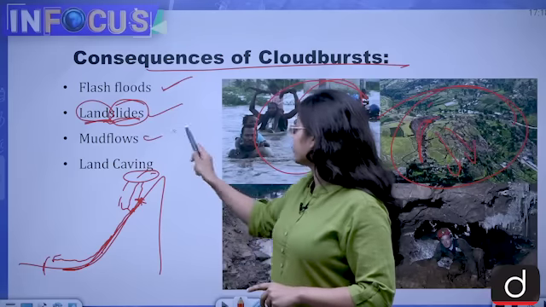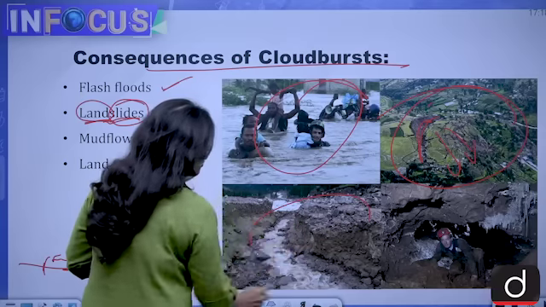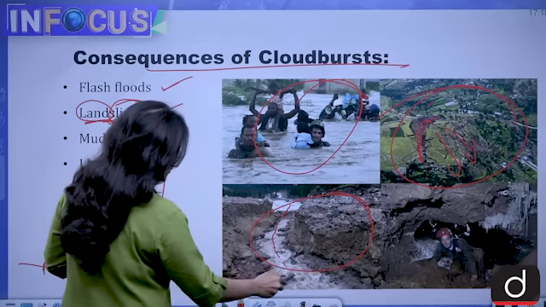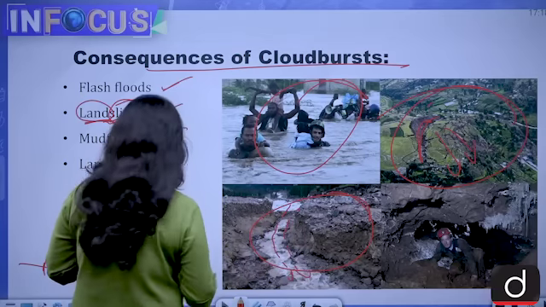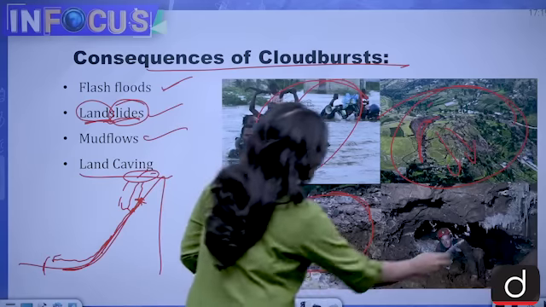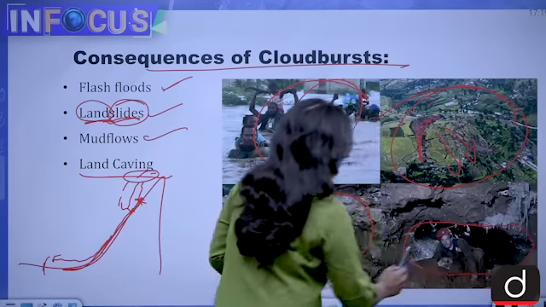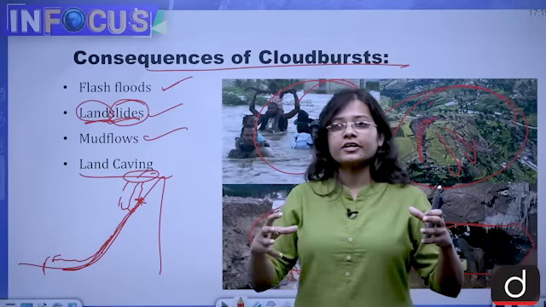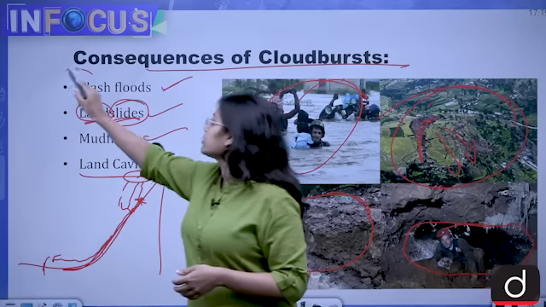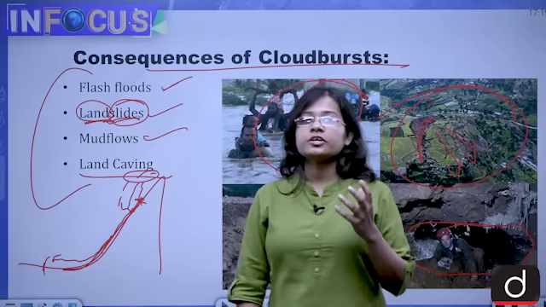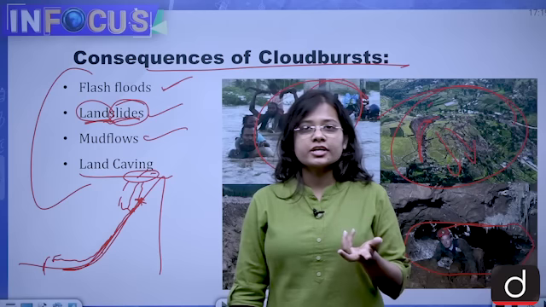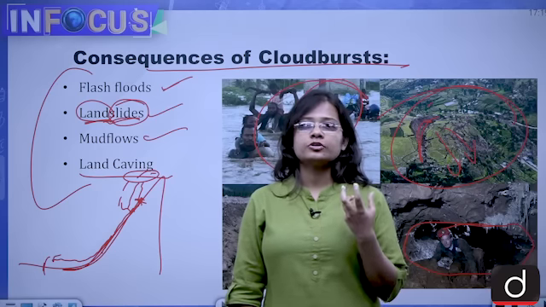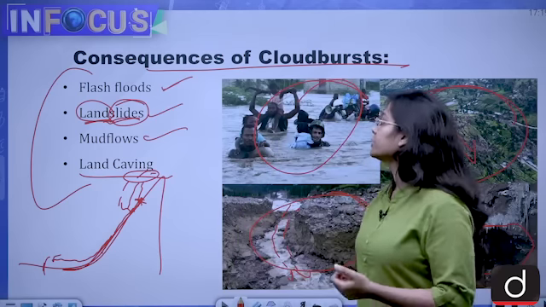Then come the mud flows. This is mud flow. Then land caving. The land becomes hollow in between and a cave is created in it. So these are the consequences of cloudburst. Cloudburst is very harsh in nature and it causes huge loss to property and life.